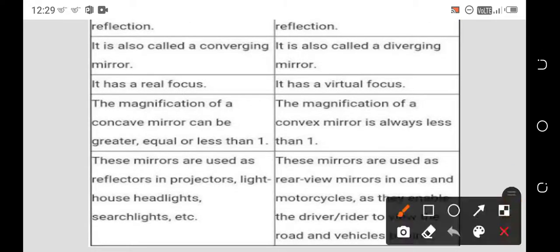Coming to the second point, the concave mirror is also called a converging mirror. The convex mirror is called a diverging mirror. So the convex is called diverging mirror, concave is called converging mirror.